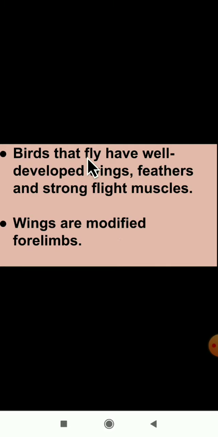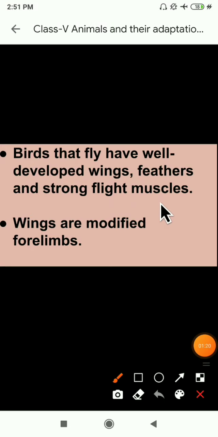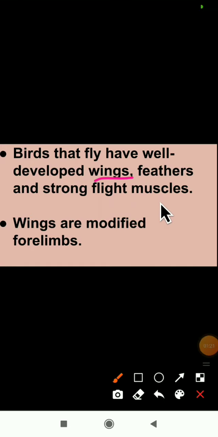Birds that fly have well developed wings, feathers and strong flight muscles. As you all know the parts of the bird, some of the parts are their wings. You already know the term wings. Next, birds also have feathers, and they have strong flight muscles.